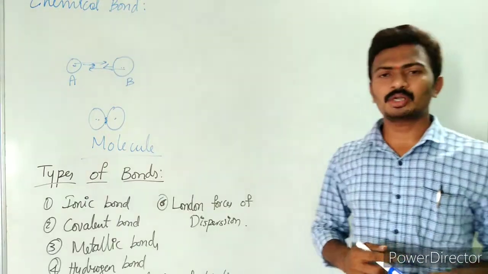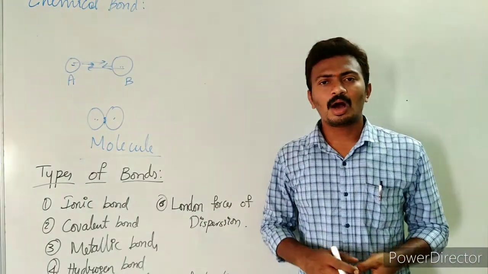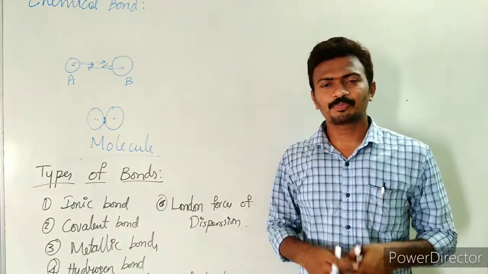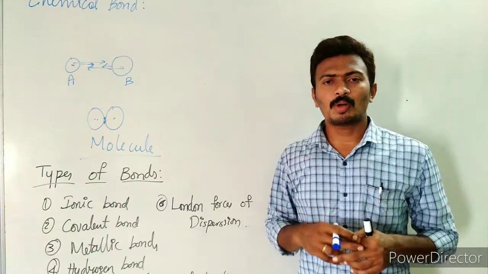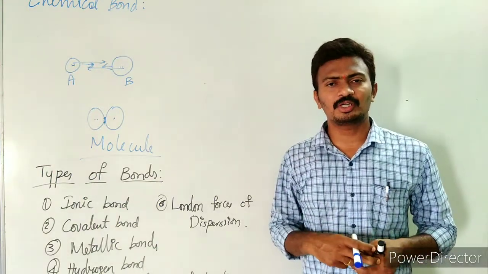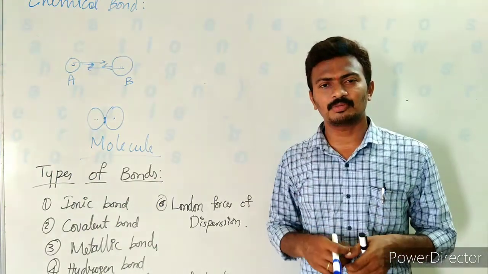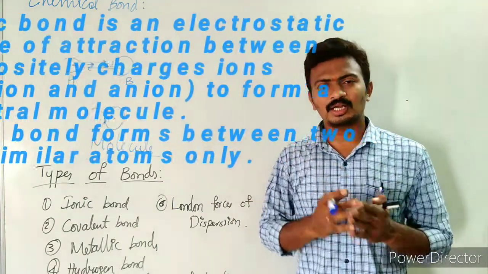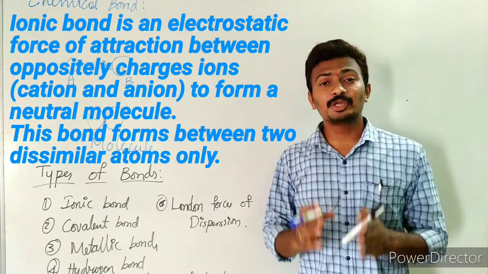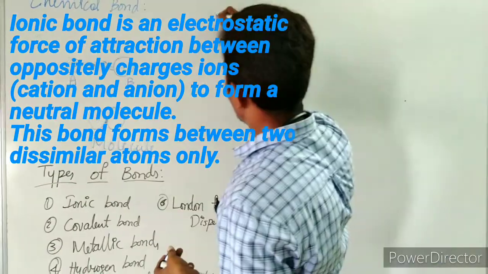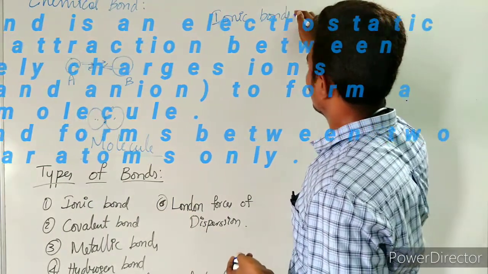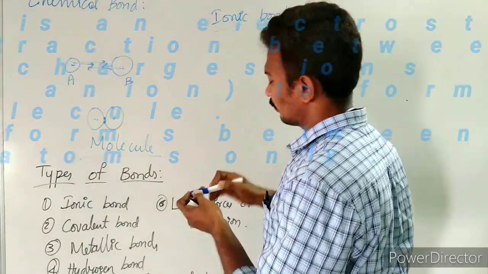Let us see what an ionic bond is. An ionic bond is the force of attraction between two oppositely charged constituent ions, the electrostatic force of attraction between cation and anion, which together leads to the formation of a neutral molecule. Ionic bond leads to what? A neutral molecule.